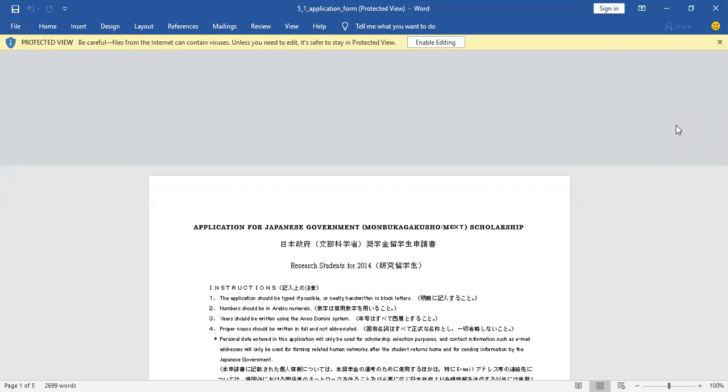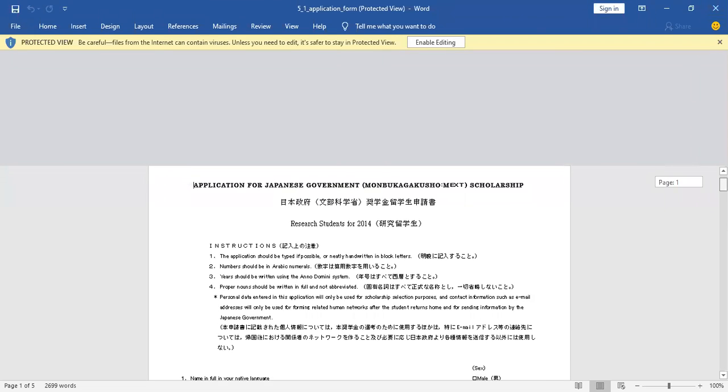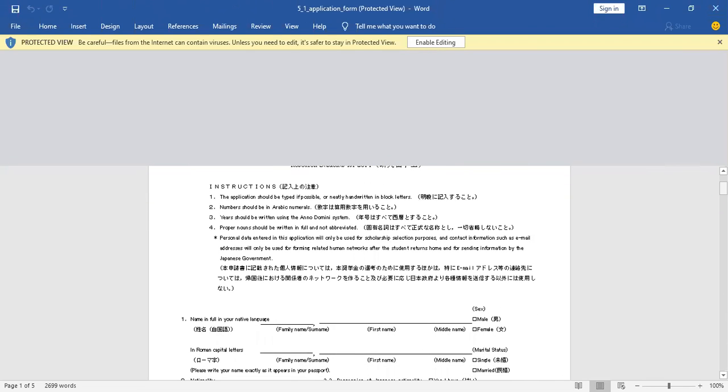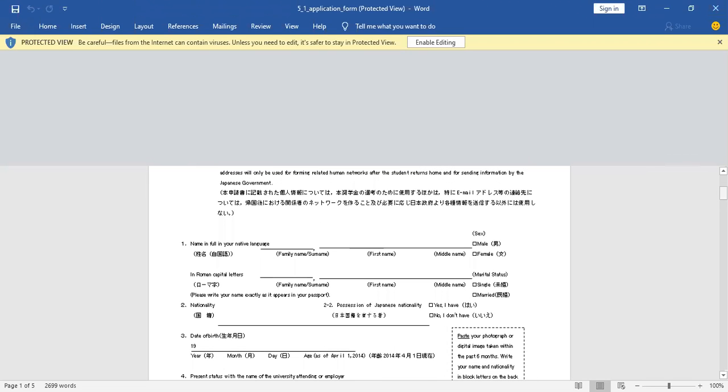Hello everyone, this is the first part of how can I apply for the MEXT Scholarship. We will start with the application form. What is the shape of the application form? It changes a little bit from year to year, but there are constant things, like we are here in the application form.